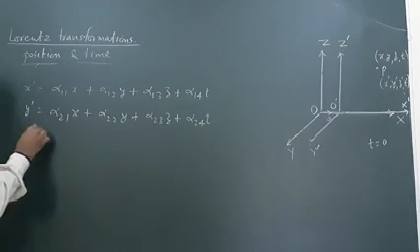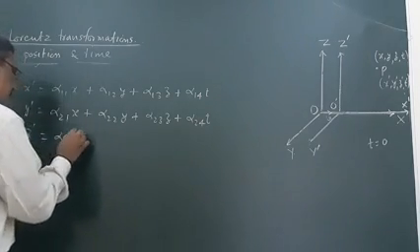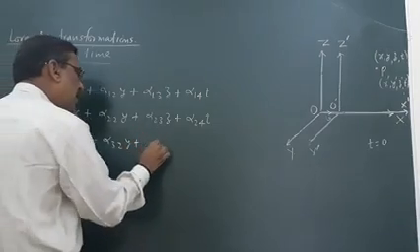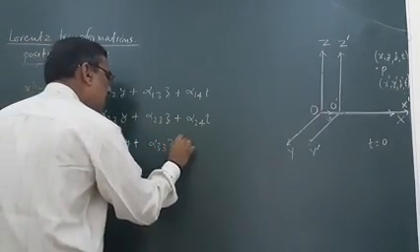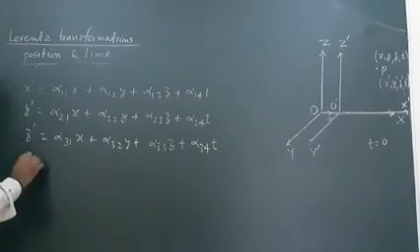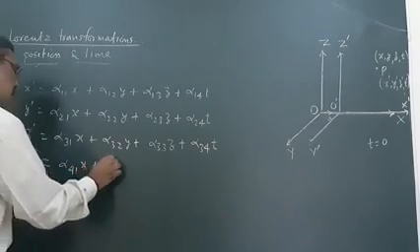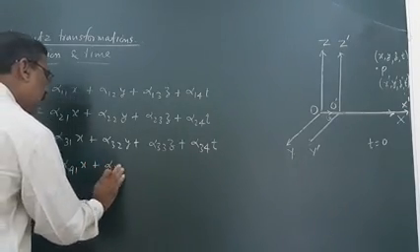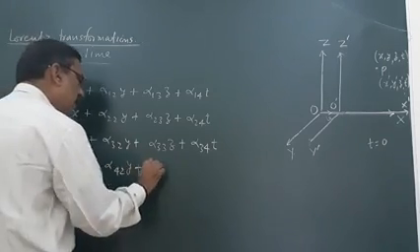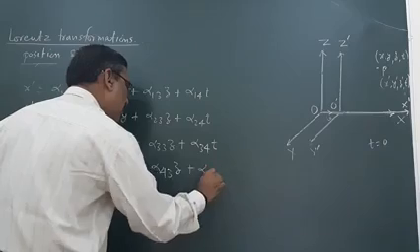Similarly, z dash will be equal to alpha 3 1 x plus alpha 3 2 y plus alpha 3 3 z plus alpha 3 4 t, and t dash will be equal to alpha 4 1 x plus alpha 4 2 y plus alpha 4 3 z plus alpha 4 4 t.